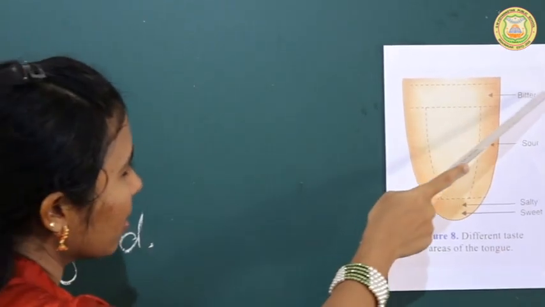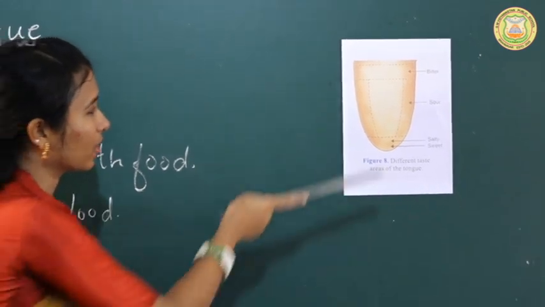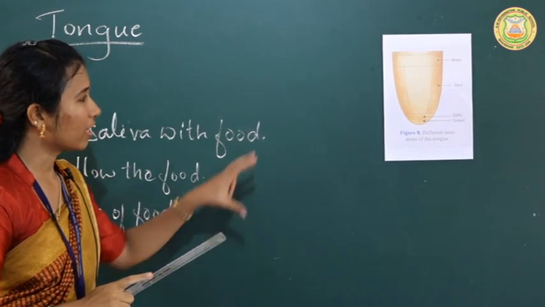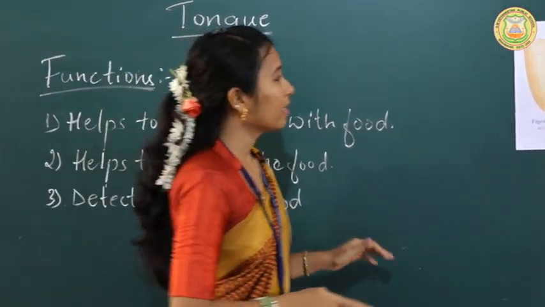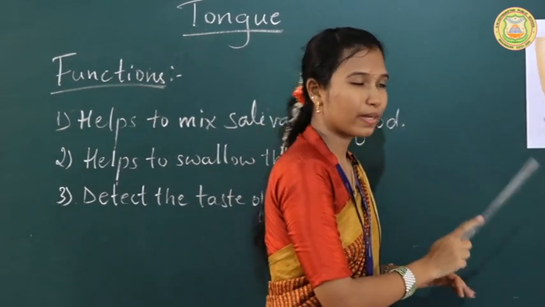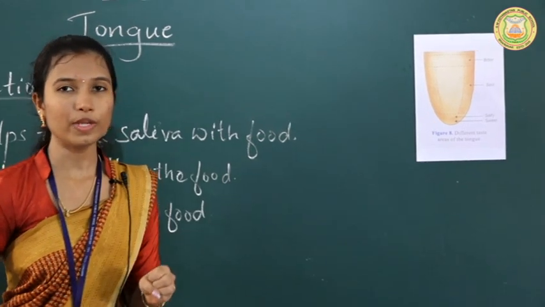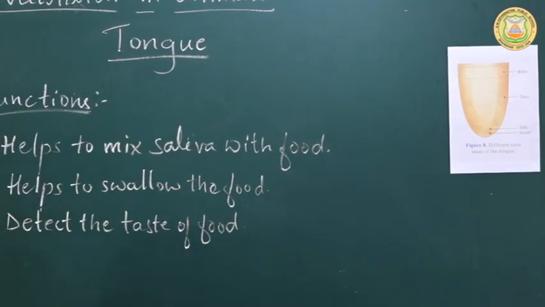And the bitter taste is detected by the taste buds present at the back side of the tongue. So that's how taste gets detected in the tongue, not in all the parts, only in some parts: at the tip sweet taste, at the sides sour taste, and at the back side the bitter taste will be detected. So that is the function of the tongue.